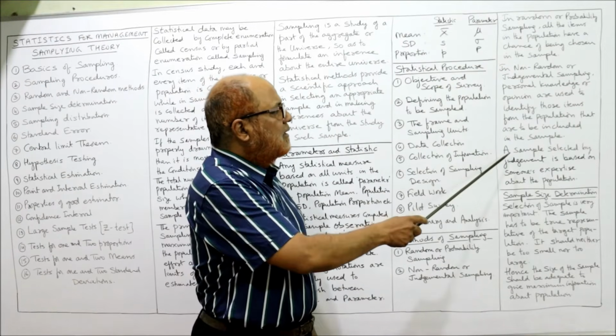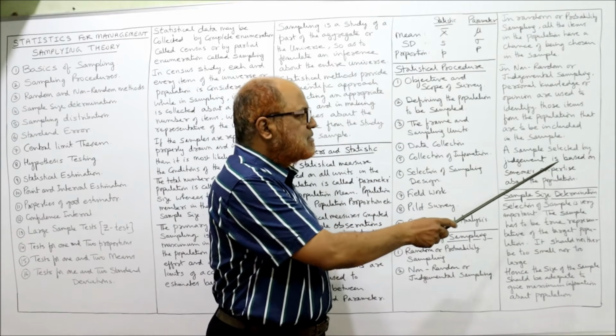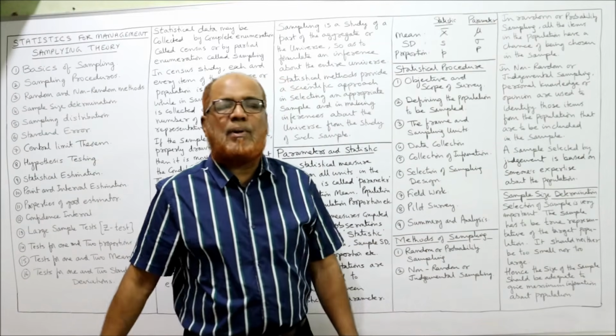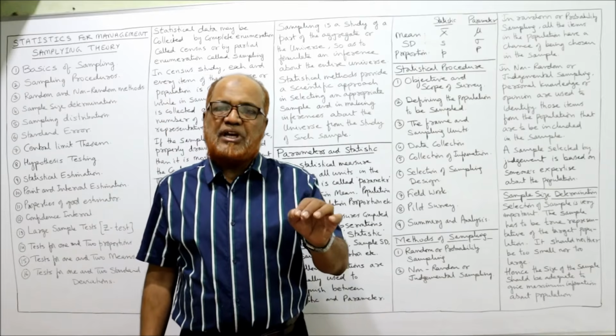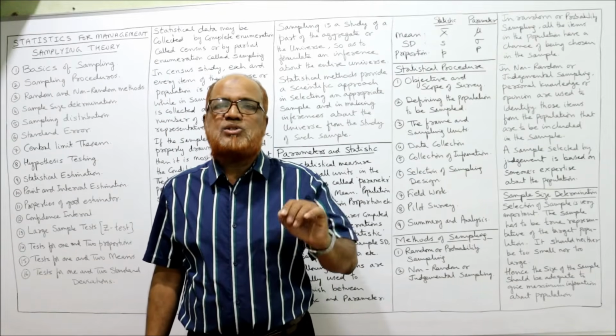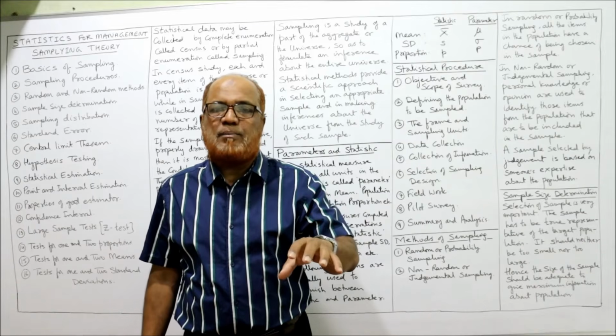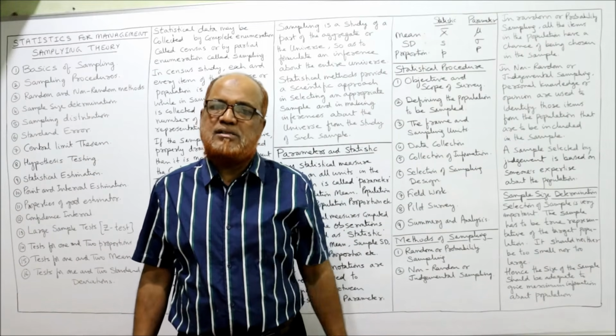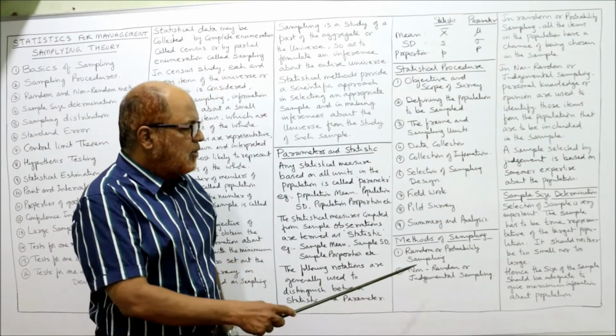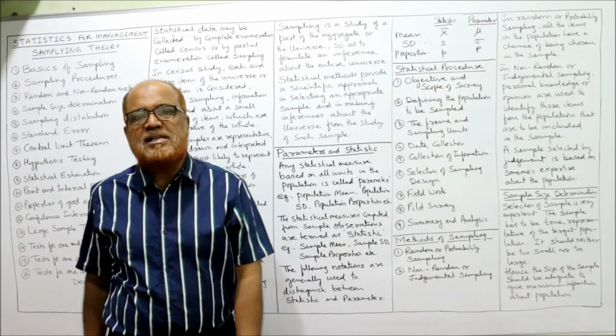Then a sample selected by judgment is based on someone's expertise about the population. If the investigator has good experience, expert knowledge in selecting the sample, then we apply judgmental sampling. So this is all about random and non-random sampling.